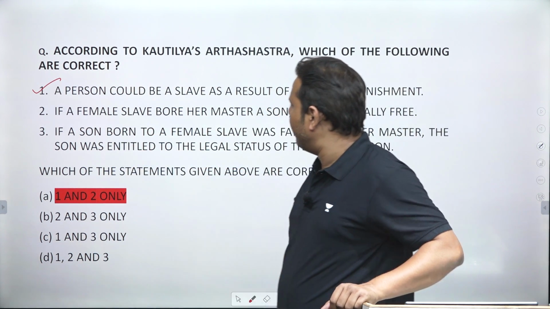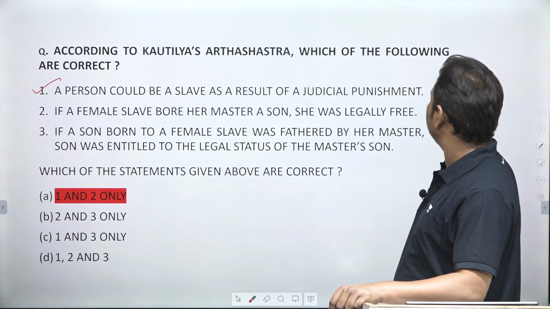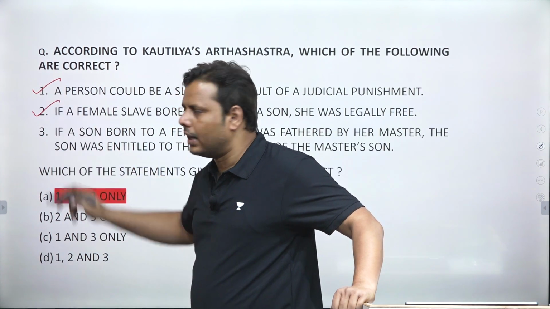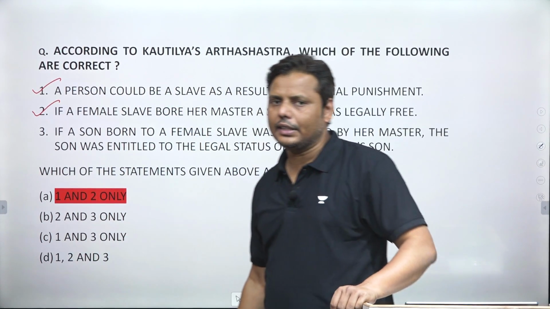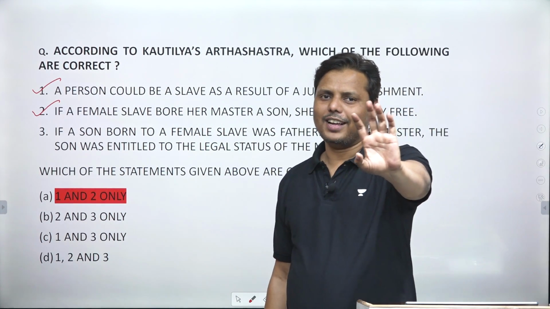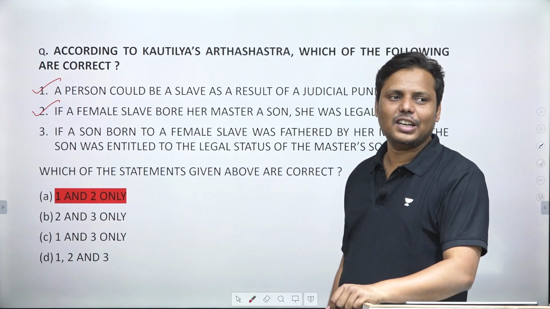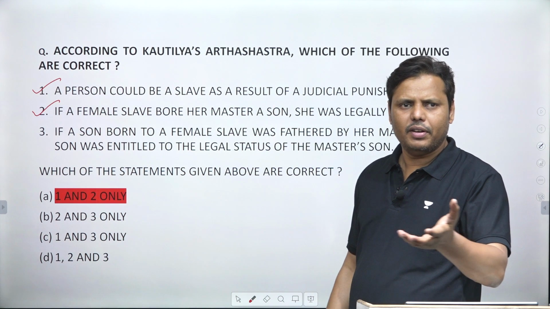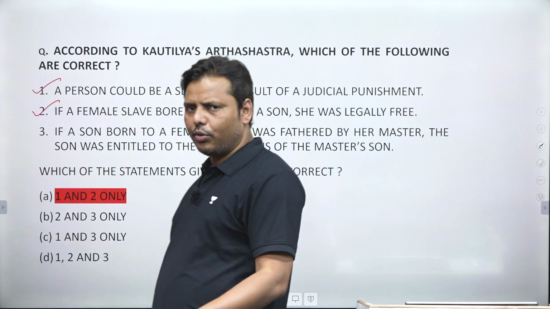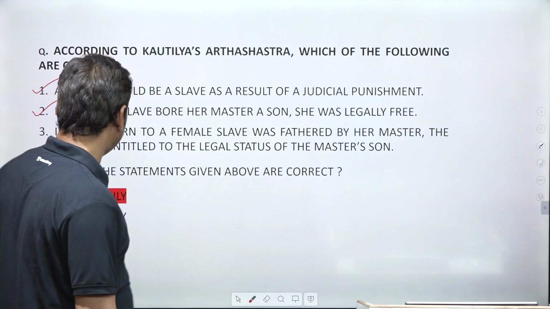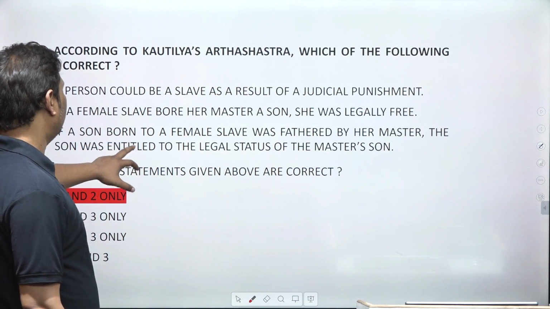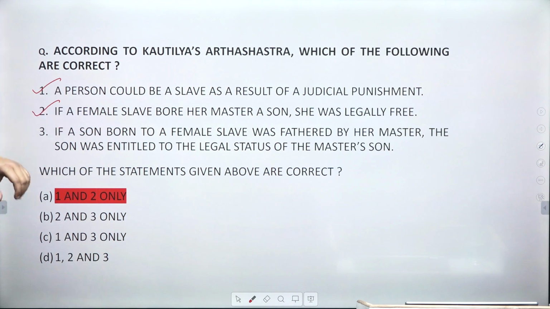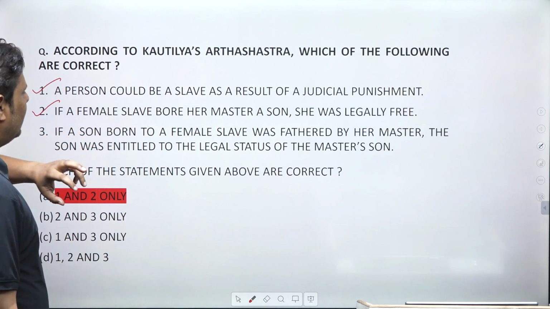If a female slave bore her master's son, she was legally free. Yes, this is true. If you read the Arthashastra's English translation, you can find it. I'm not asking you to read the English translation of Arthashastra, I'm simply saying it is mentioned there. If you refer to any of the translations, you can find this statement given directly as it is. If a son born to a female slave was fathered by the master, the son was entitled to the legal status of the master's son.